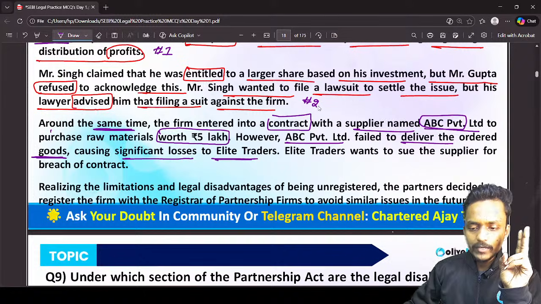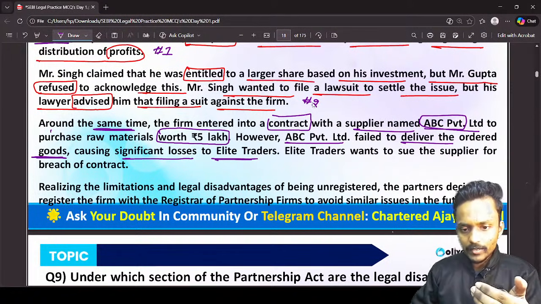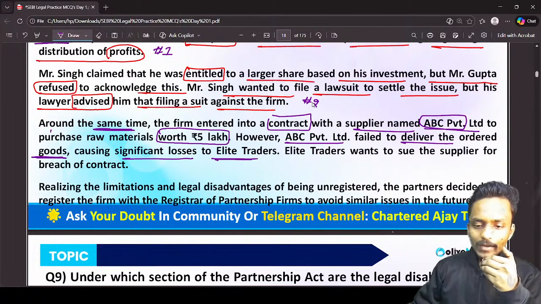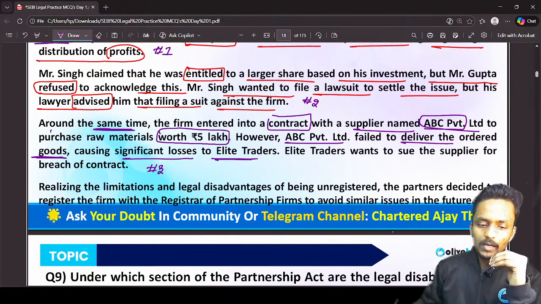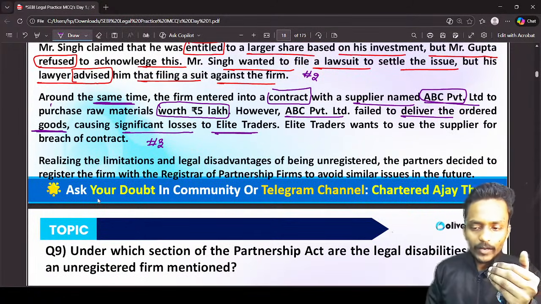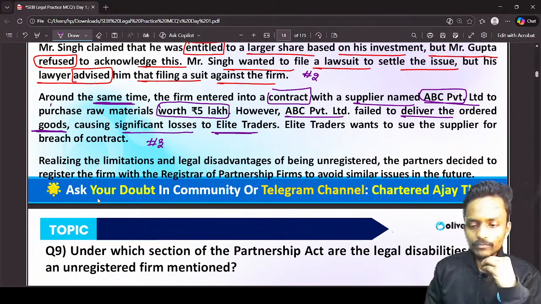Right now one partner is demanding a higher share and the other partner is objecting, and definitely he wants to file a lawsuit against the partnership firm. And the third situation is that the firm has entered into a contract with the supplier ABC Private Limited worth rupees 5 lakh.